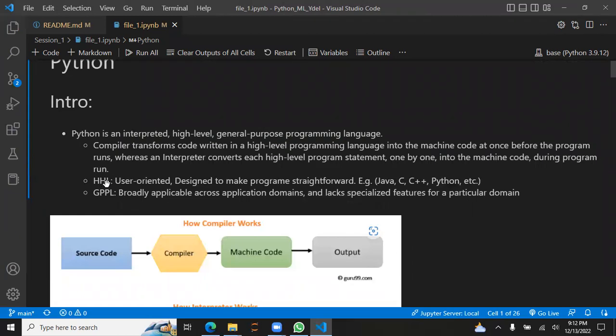High level language is user oriented. Python is a high level language, and C and every other language like Java, C and C++ is a high level language because we can understand it. They are designed to make programming straightforward. A general purpose programming language is broadly used across every domain. It does not have a special purpose for which it's designed. So Python is a general purpose, high level, interpreted language.